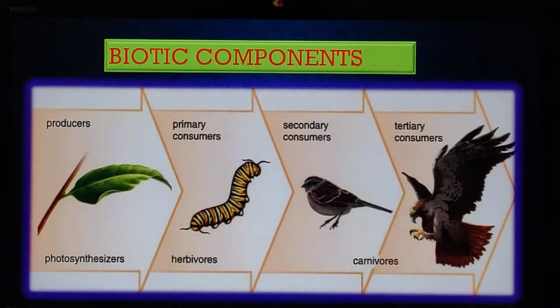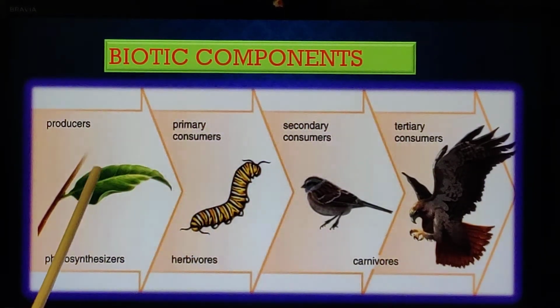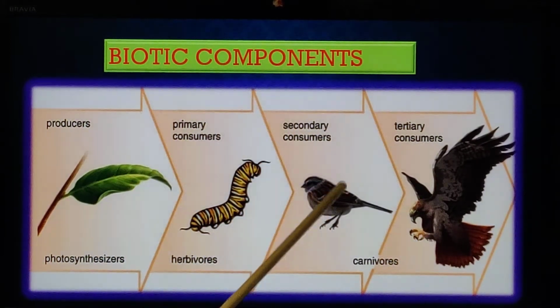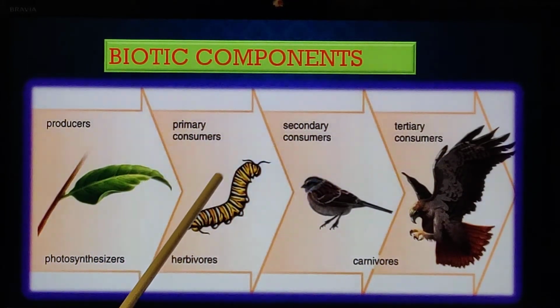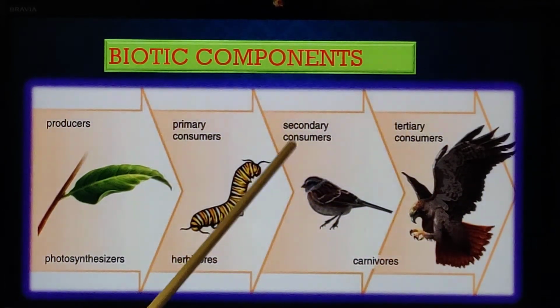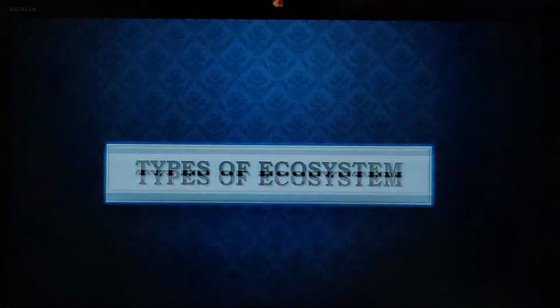So biotic components can again be divided, if you look into it, like this: producers, primary consumers, secondary consumers and tertiary consumers. That is, the producers make the food, the herbivores or the primary consumers feed on the plants, the secondary consumers are in the secondary position because they do not directly depend on plants but are indirectly depending on plants because they are consuming the primary consumers. Similarly, the tertiary consumers consume the animals in the third level. Okay. So these are all the biotic components.